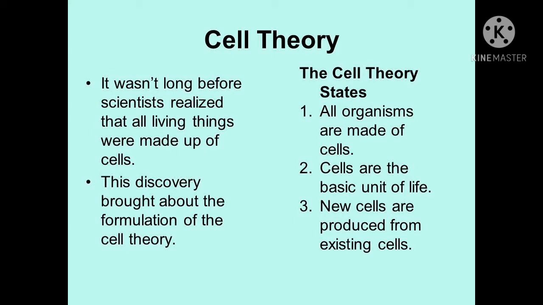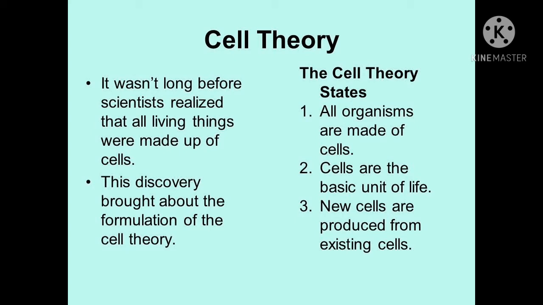Now cell theory. It was proposed by Schleiden and Schwann in 1838-39 that all plants are composed of cells and the cell is the basic unit of life. In 1855 Virchow modified this as omnis cellula e cellula, that is, all cells arise from pre-existing cells. It wasn't long before scientists realized that all living things were made up of cells. This discovery brought about the formulation of the cell theory.